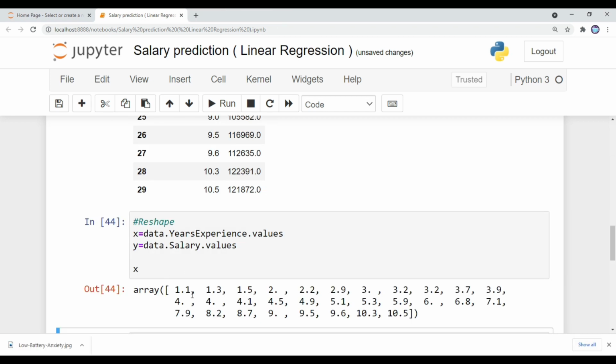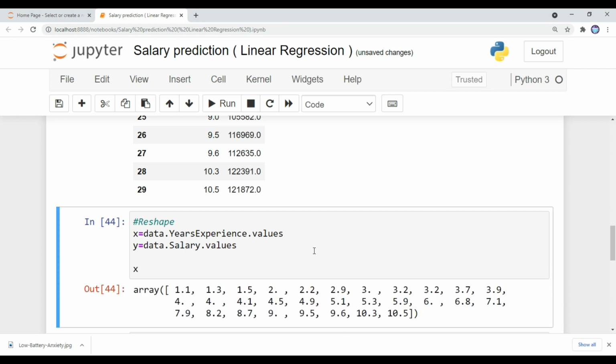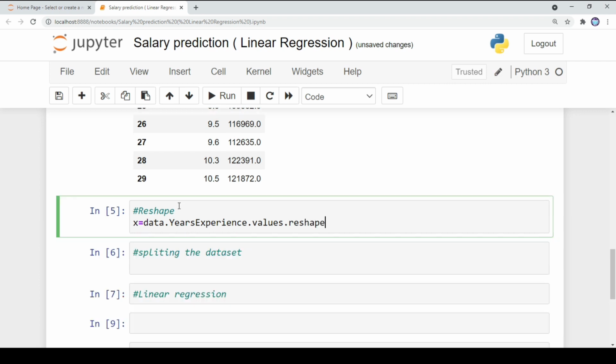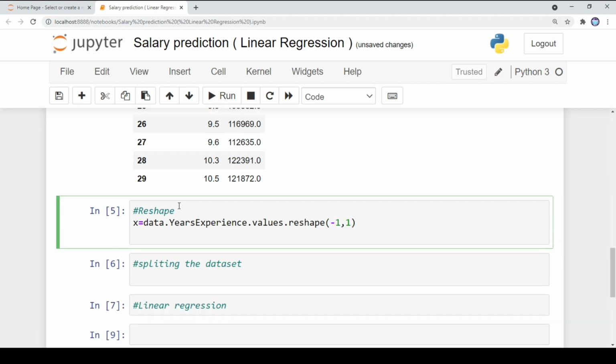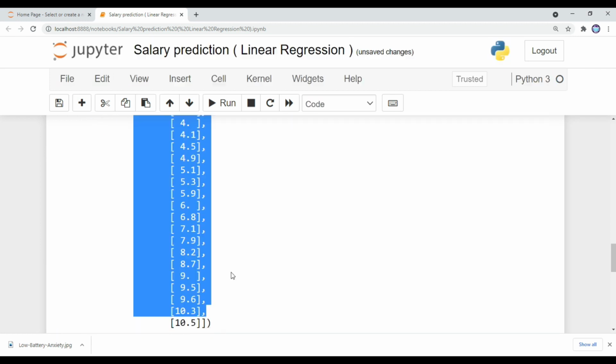Our next step is a very important one. When you print a single column of data, it looks like a flat array. We have to reshape this array data into a single column for processing the values. In Python, there is a method called reshape. In this method, we have to pass -1 and 1. It will make the array data a single column. So print the x variable. You can see that it converts the flat array into a single column of data, so it will be easier to process.